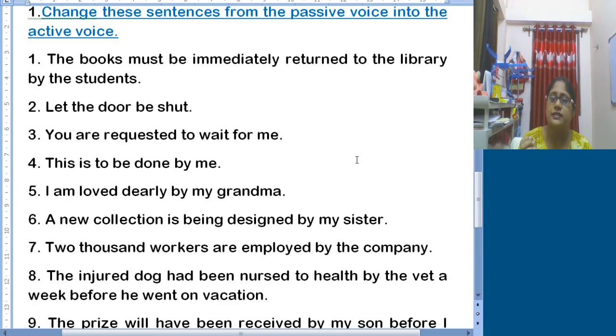So I hope all of you have understood this. You might face a little problem while turning passive into active, but again and again I can say only one thing: keep on practicing. Practice only makes a person perfect.